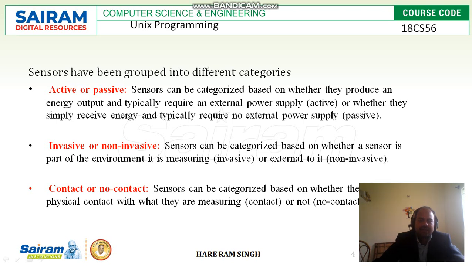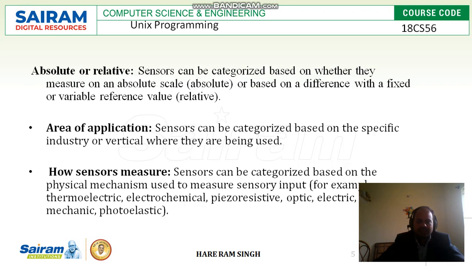Contact or non-contact. Sensors can be categorized based on whether they require physical contact with what they are measuring or not. So suppose any sensor which needs physical contact with the object it is measuring, then it is called a contact sensor. Or those sensors which don't need physical contact are called non-contact sensors.